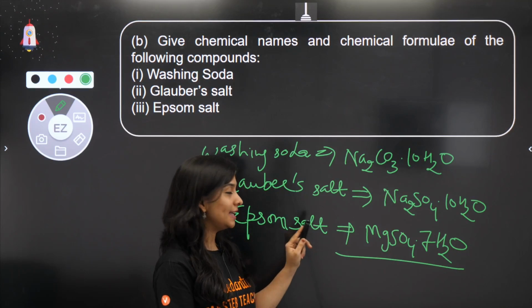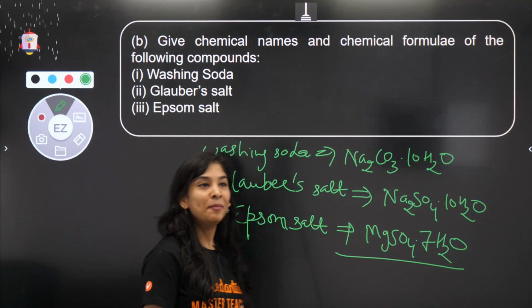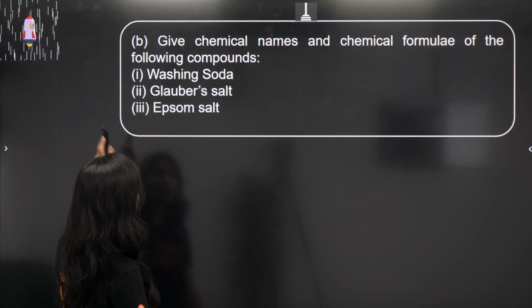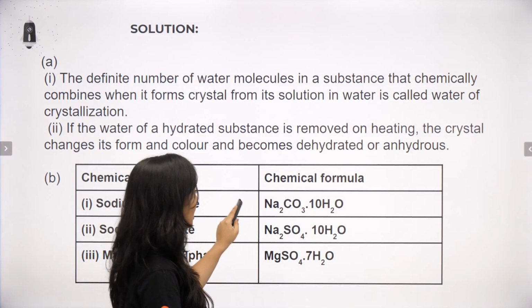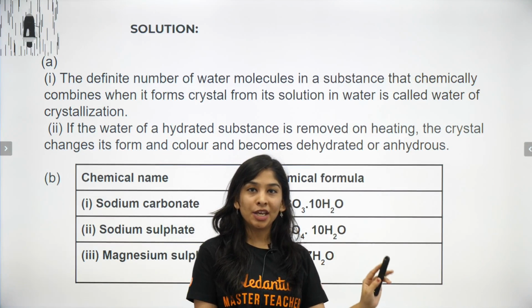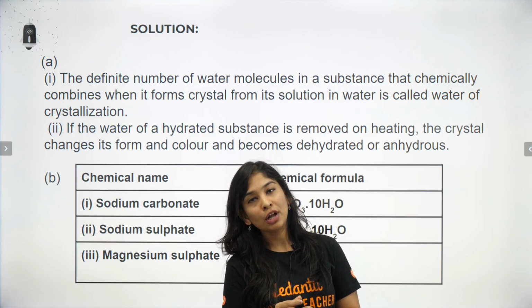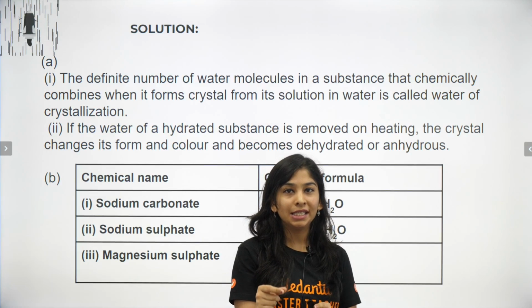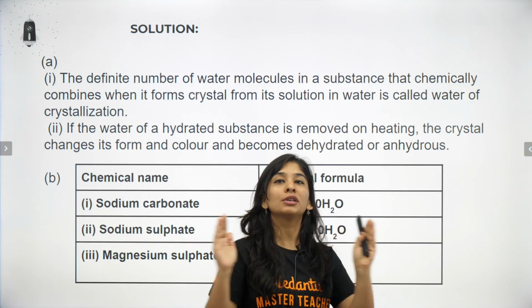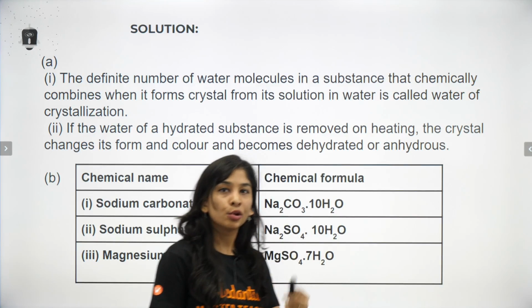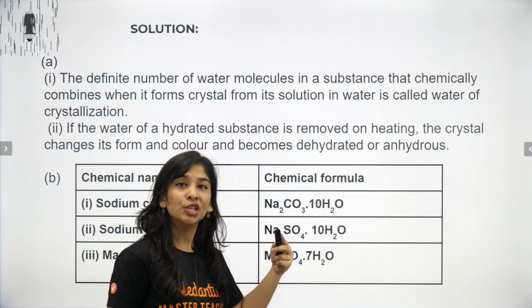Yes, no spamming. Yes, the answer is absolutely correct. Magnesium sulfate dot 7H2O. Very good, बच्चा लोग, keep it up. For the sake of information, I have attached the whole solution. You can download the PDF also, because if you download the PDF, you can have the thorough solution with you, so that you can revise apart from watching the replay.